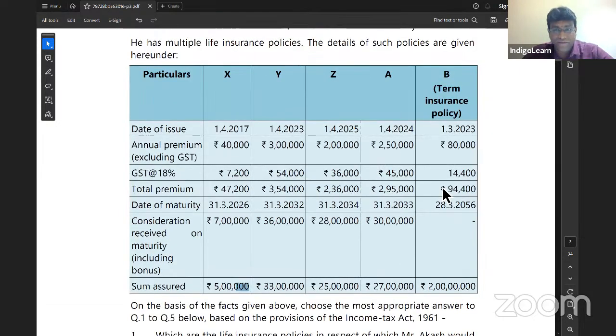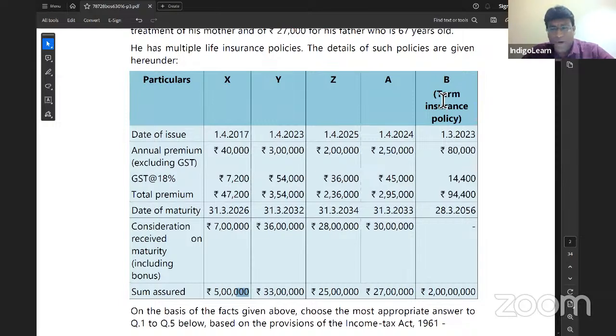Now tell me guys. B is anyways term insurance policy, which is not taxable. X, we can happily enjoy exemption. And in Y, Z, A, all three together is crossing 5 lakh. So either I can take Z and A or I can take Y and Z. But I can't take Y and A because Y and A together is 5,50,000. So what is the most suitable option is combine Y and Z. Because Y and Z, if you combine, you will get 3 plus 2, 5. But Z and A, if you combine, you will get 4,50,000. So I can take for Y, I'll take for Z, and I'll also take for X.